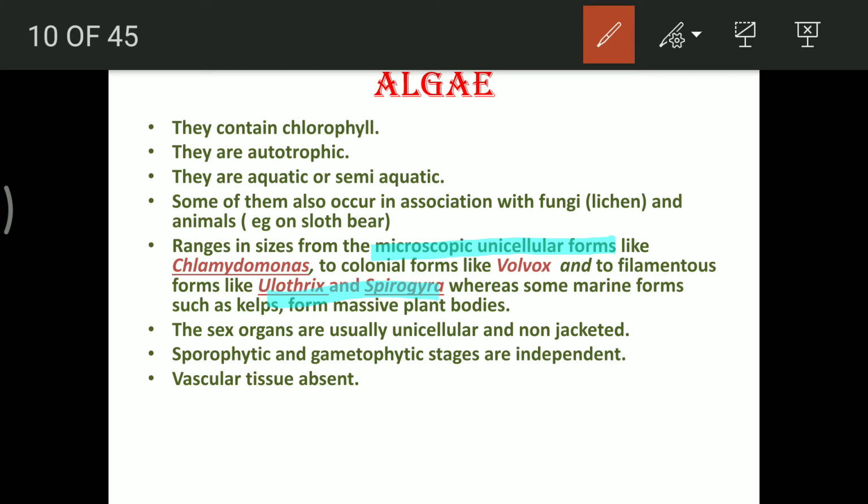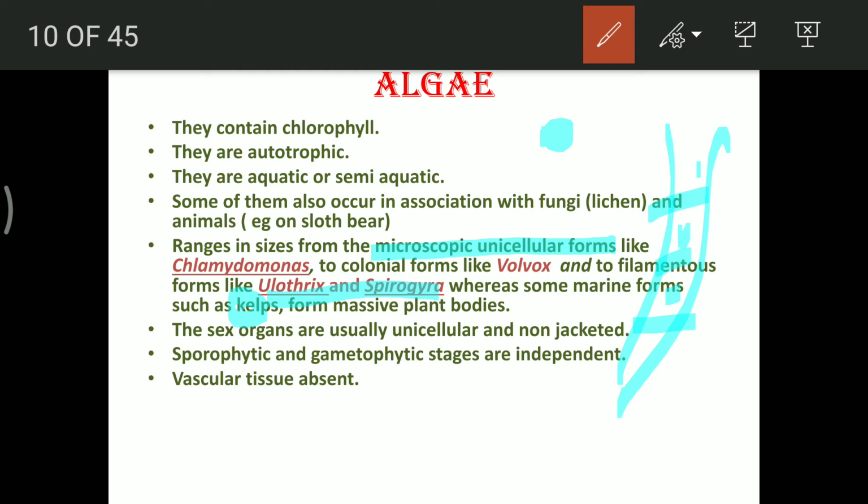So the alga, there are various types of alga present. Either they can be just one cellular, they can form a colony. At times they are filamentous. In case of Spirogyra, if you see, they are filamentous, and even in case of brown alga, you will see that they are large kelps. You will see that huge long grasses are present, and they are actually alga. In case of brown alga, you will find it. The sex organs in them are unicellular and non-jacketed. There is no outer covering in case of sex organs.